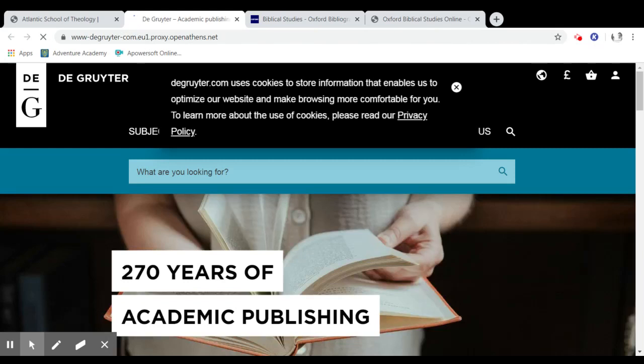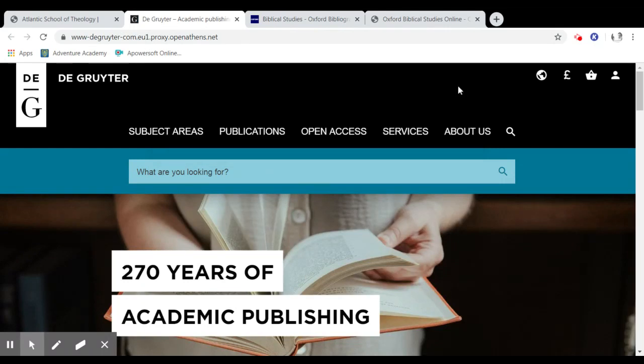Now, it didn't ask me for my Open Athens credentials because I had already entered them before when I tried to access the Oxford Biblical Studies Bibliographies resource. My browser has just saved that login, and so it knows I don't need to re-enter my Open Athens credentials. But normally, you would have to enter Open Athens credentials to access this resource. So let's take a look.